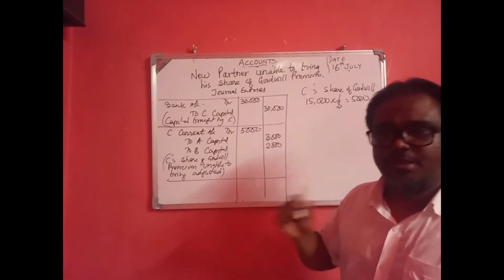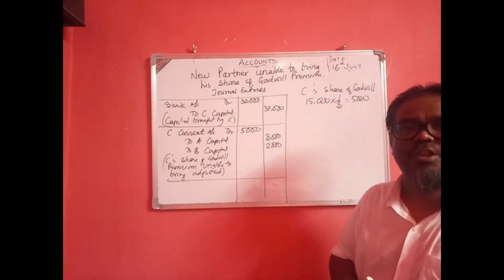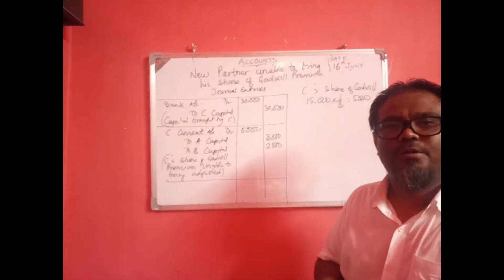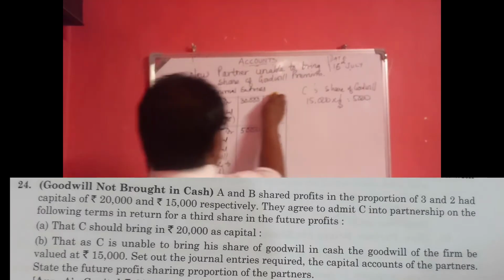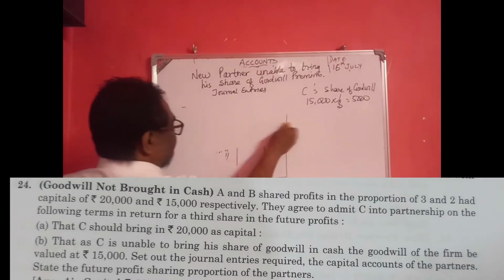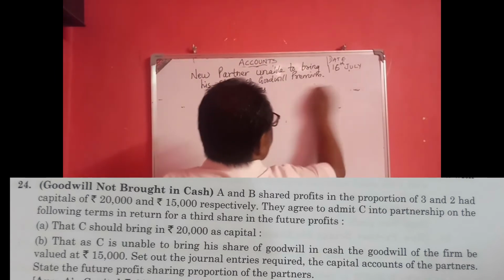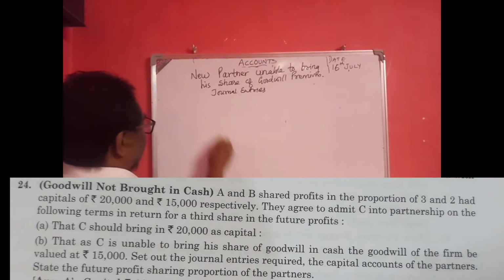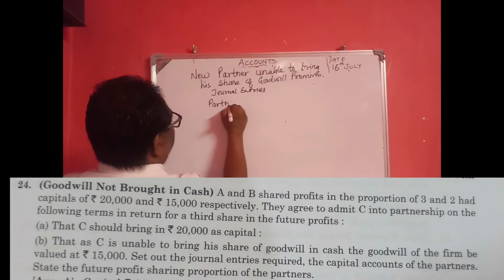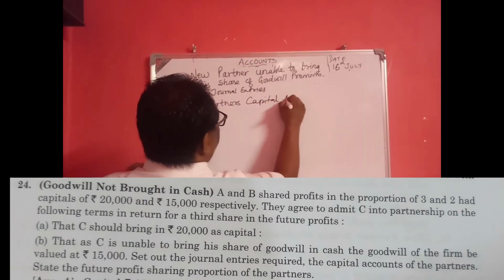So this is the journal entry after the admission in the books of A, B and C. Now the question also asks to prepare the partners' capital accounts.